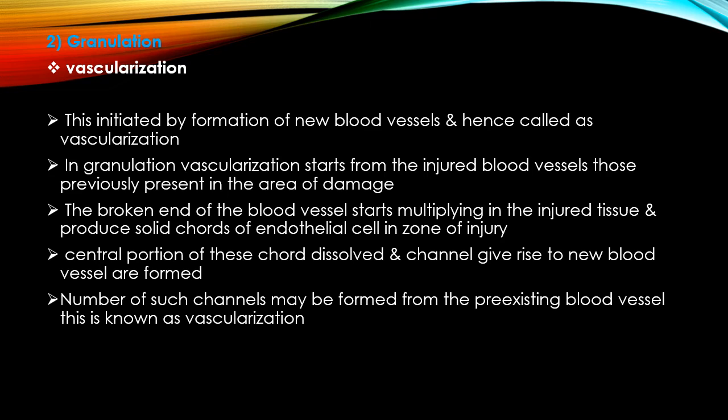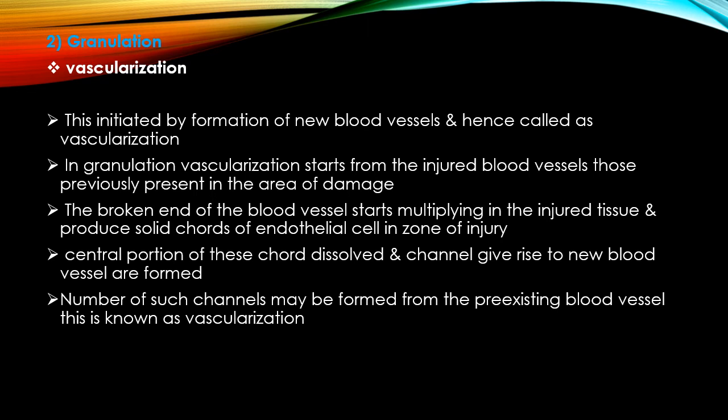The broken ends of blood vessels start multiplying in the injured tissue and produce solid cords of endothelial cells in the zone of injury. So more and more blood supply comes into the injured zone, and the process of vascularization starts.